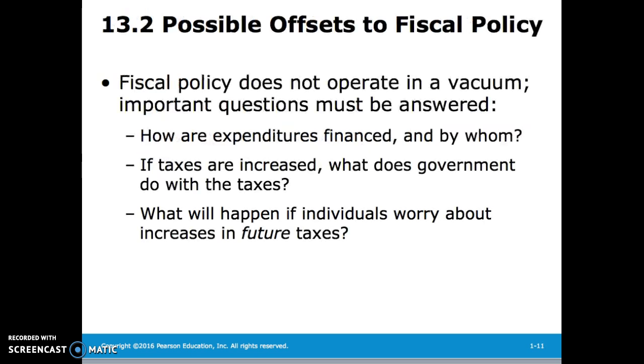We also need to consider the circumstances surrounding the fiscal policy. For instance, how are expenditures financed and by whom? If the taxes are increased, what are we doing with those taxes? And what will happen if individuals worry about increases in future taxes?